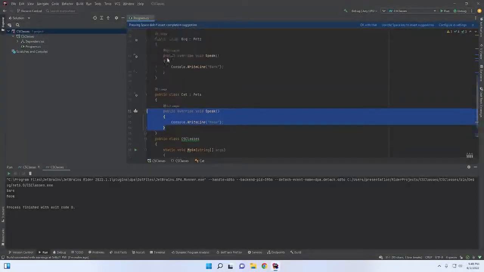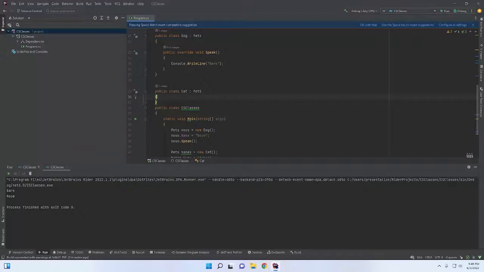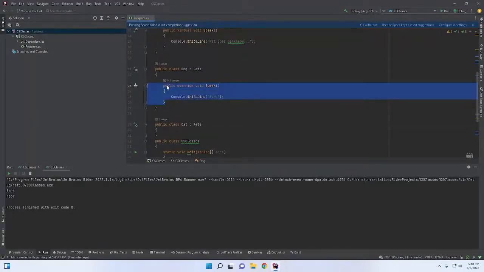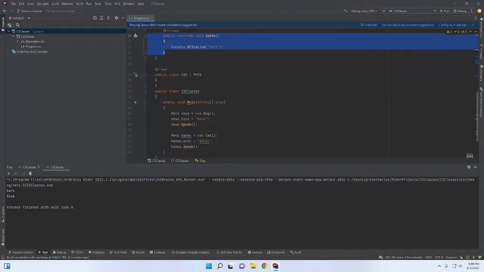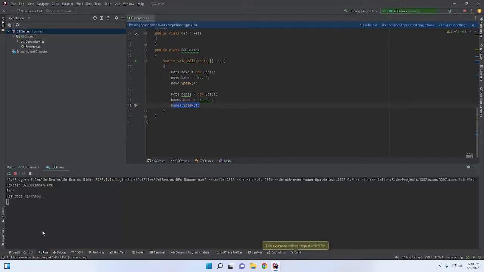So overriding a virtual method is optional. If I go back to this, I am overriding the method from dog. I am not overriding the method from cat. So now when Novo speaks, he will say bark, but when Haynes speaks, she will say pet goes bark meow, or pet says bark meow.